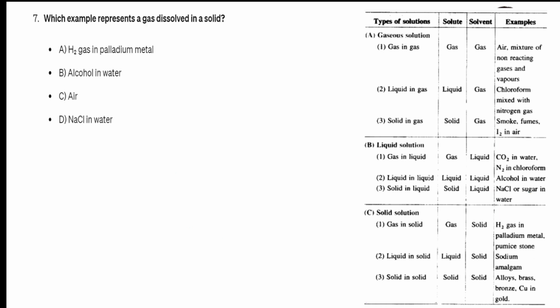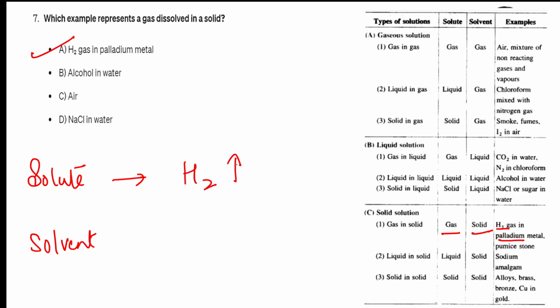Which example represents gas dissolved in solid? Read the table. It is easy. Remember the table. What is the example? Hydrogen gas in palladium metal. Okay. Let us again write here what is solute and what is solvent. What is the solute here? The solute is hydrogen gas. Correct?